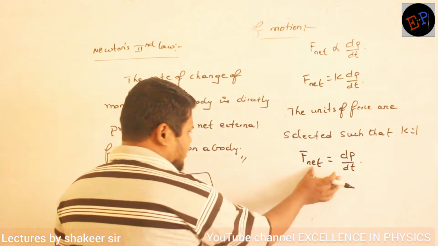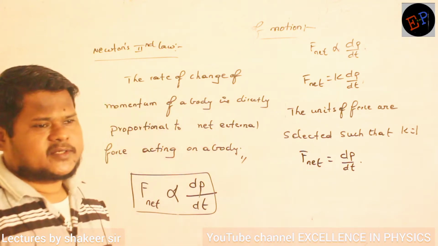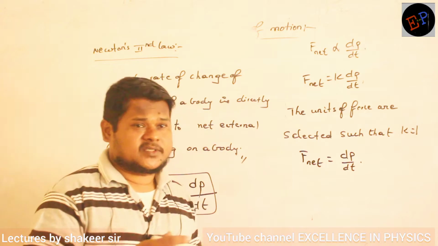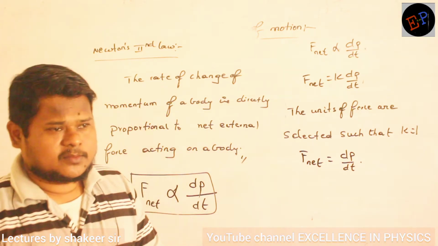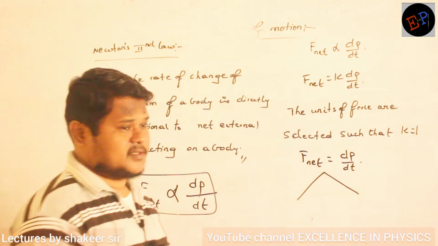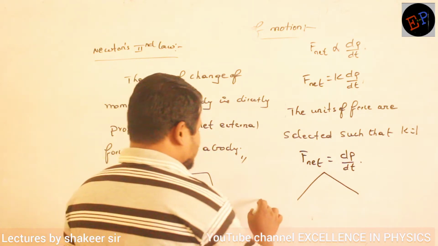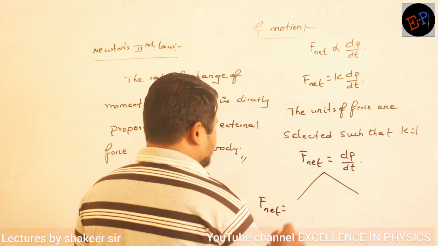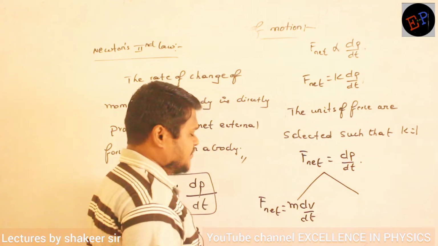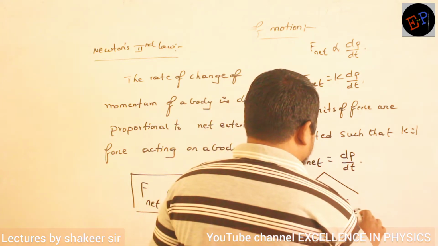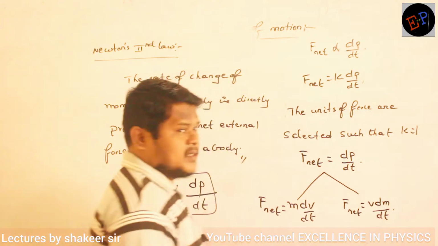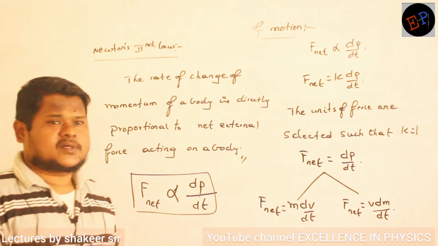Now we already studied that momentum can be changed in two ways, no? Either by changing mass or by changing velocity, you can change momentum. So therefore, in the same condition again I have two sub conditions. What are the sub conditions? F net is equal to m dv divided by dt, and F net is equal to v dm divided by dt. Okay. Now can you say what is the meaning of these two conditions?